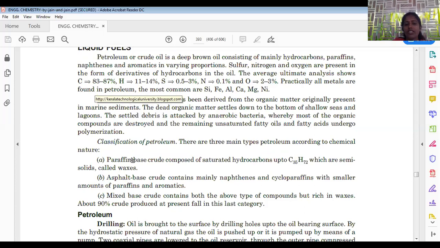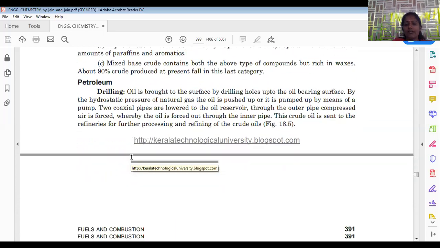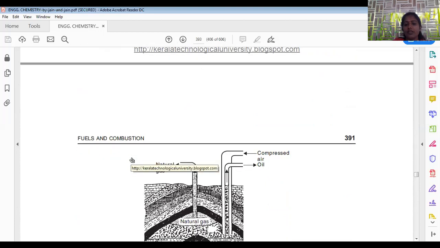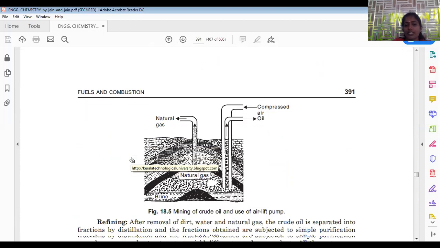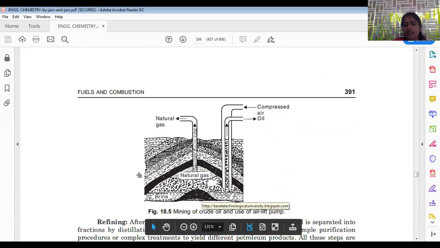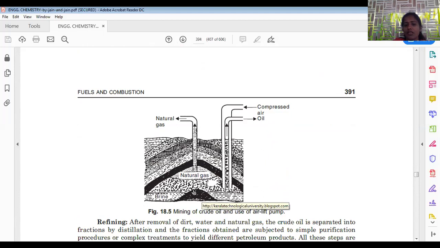How can we extract petroleum? Petroleum is extracted from the earth crust, especially near marine or ocean regions, by a drilling process. Inside the earth crust, many rock layers are present. By drilling through these, we can extract the petroleum oil.